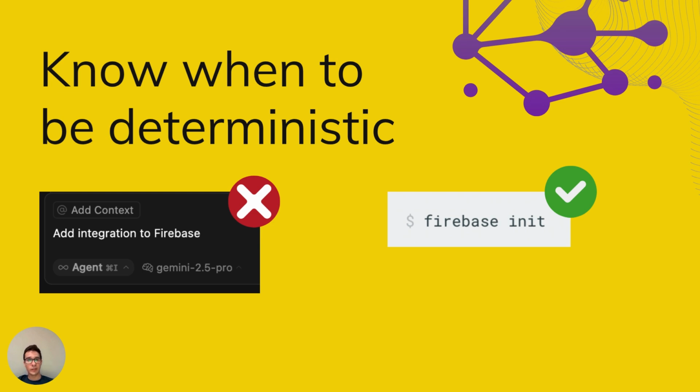Because if you ask even Gemini 2.5 to add integration to Firebase, in most cases it will, in some cases it won't, because at the end of the day, it's probabilistic. It won't always produce exactly the same outcome.